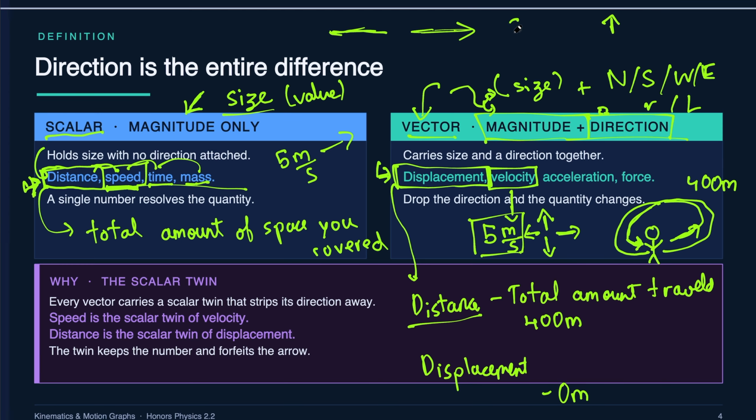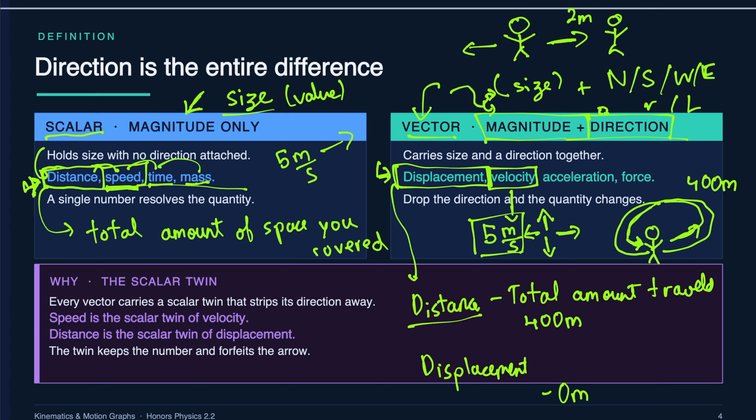For example, suppose I define right as positive and left as negative. Let me just get this out of the way so we have more space. Okay. If I move to the right 2 meters, my distance is 2 meters and my displacement is 2 meters.